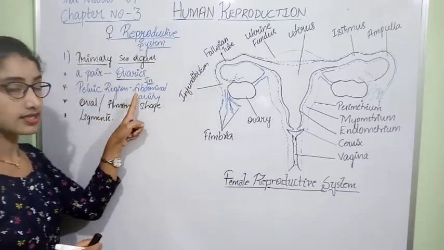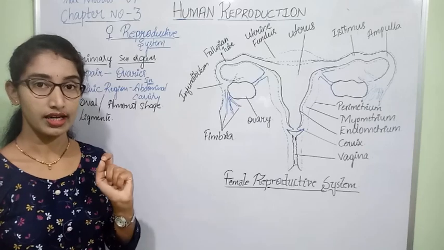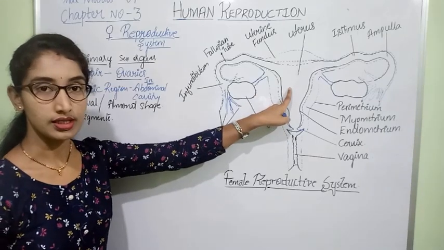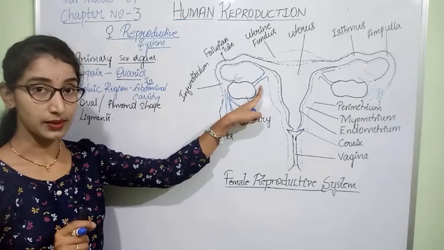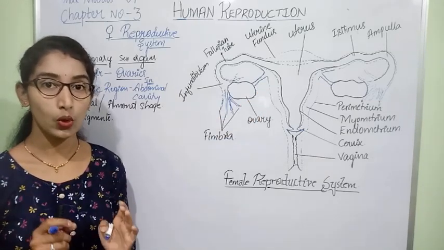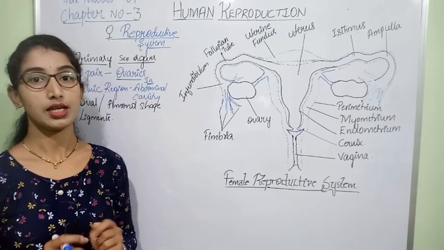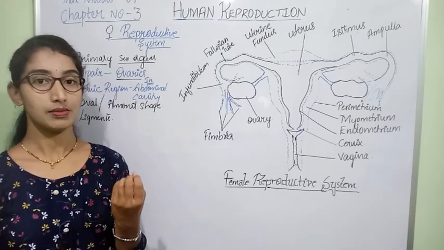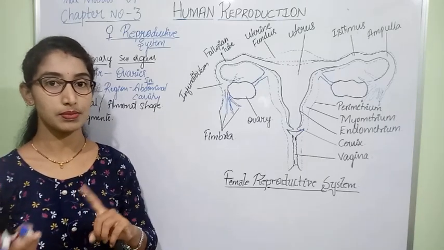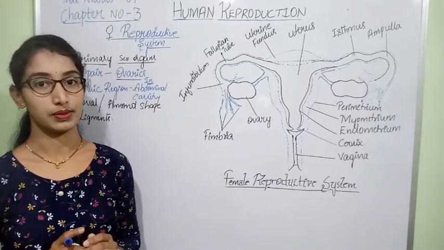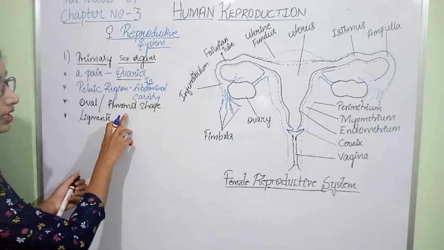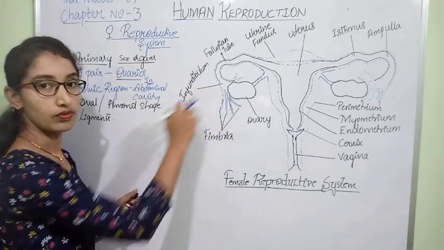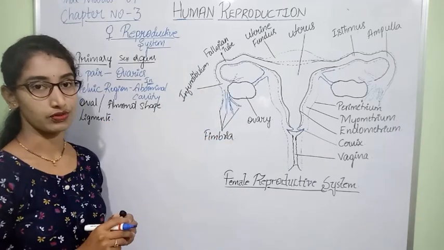The ovaries are also held within the pelvic region by thin muscle layers present between the pelvic region and the ovary. And when we speak about the ovary, what is its function?